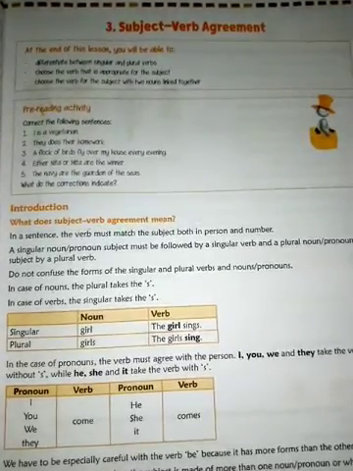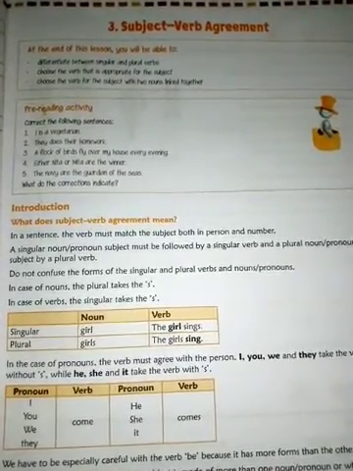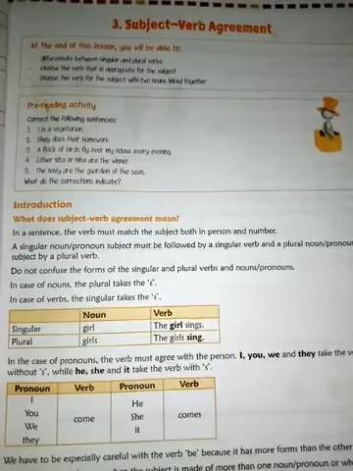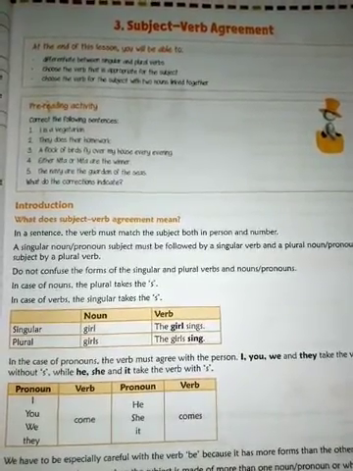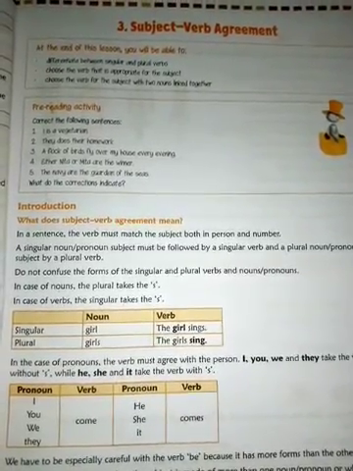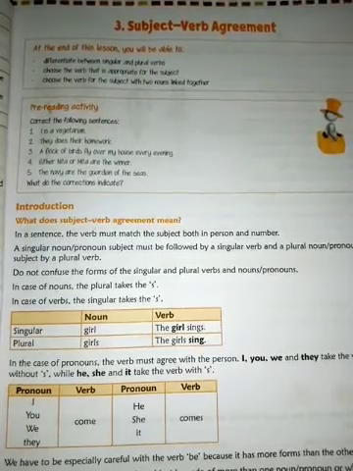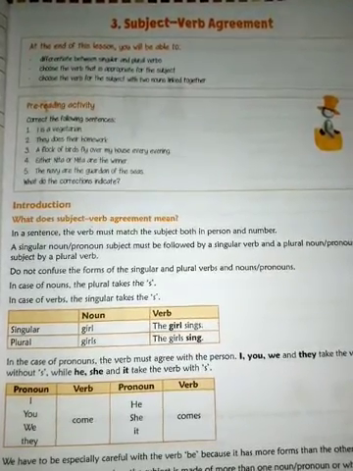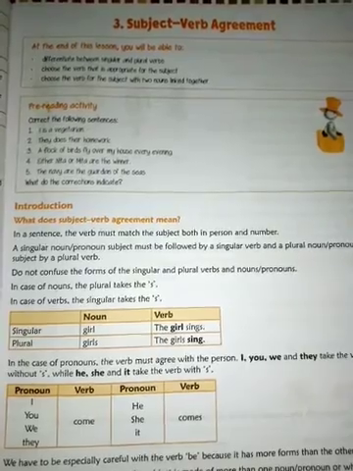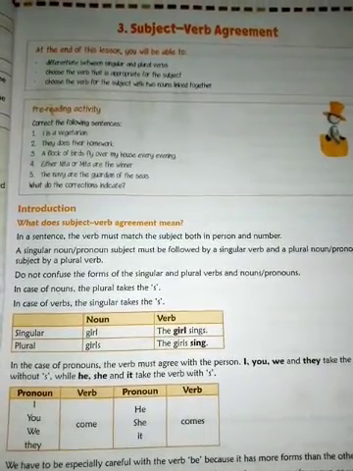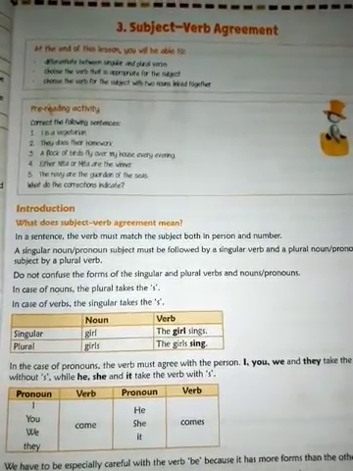Students, today we will read chapter 3, subject-verb agreement. In this chapter we will talk about how different subjects must be followed by different verbs. Okay, students, we should arrange the verb in a sentence according to the subject, both in person and in number. So the verb must match the subject both in person and in number.